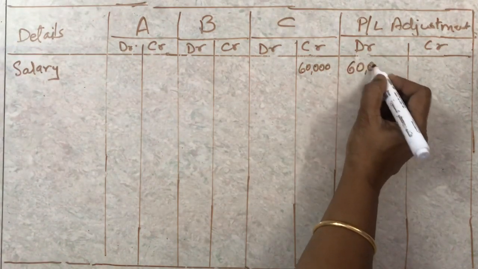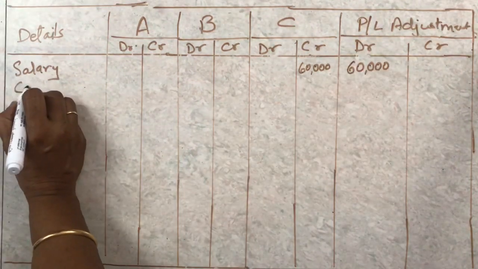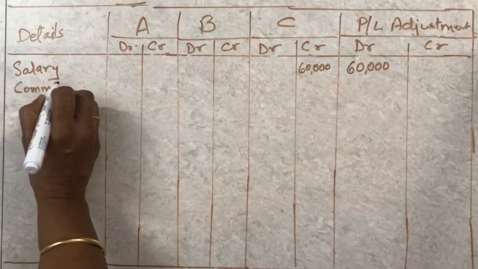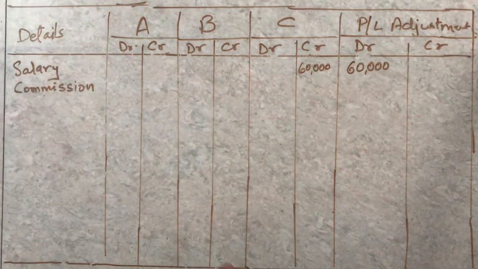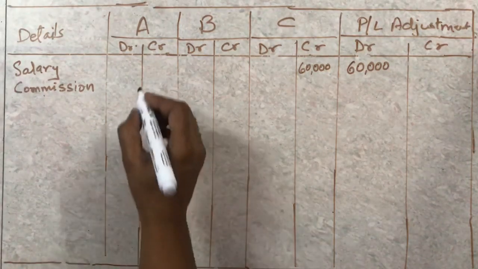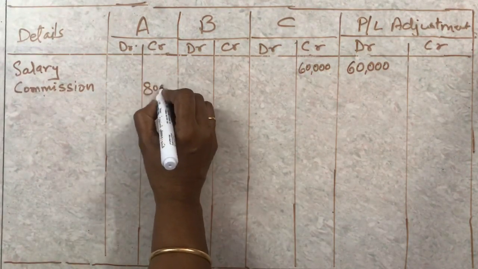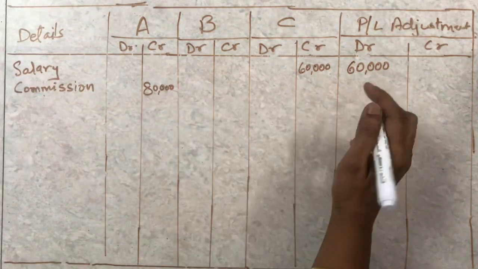Second one was the commission. Only A was getting commission, and that was 80,000. Again, this is an addition to their capital. They are getting it, so it will come on the credit side. And since it is on the credit side, it will be written on the debit side of profit and loss adjustment.